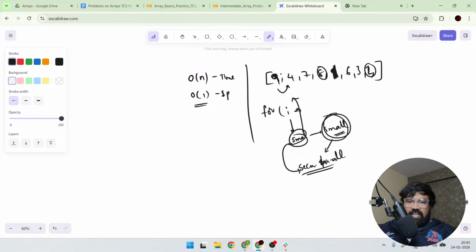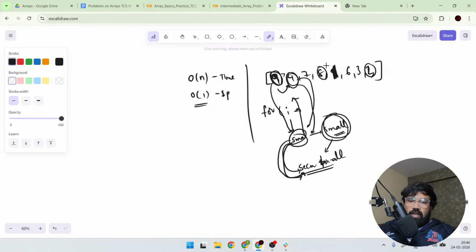So 9 is greater than 4. So what will happen? This 4 will be stored in small, and 9, which was earlier stored in small, I will save into second small now. So whenever a smaller element comes, I will shift small to the second smallest and I will copy the new element to small. Like this it will happen.